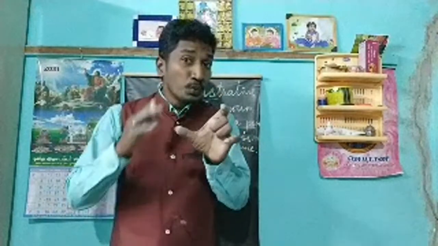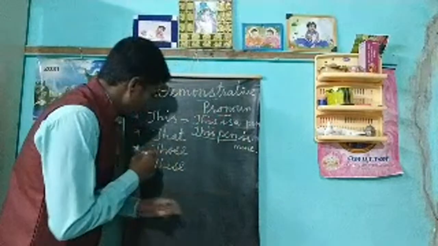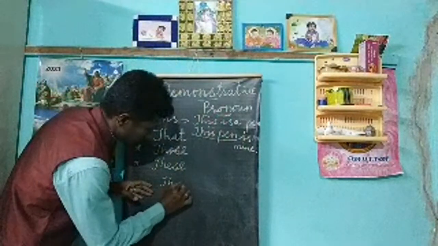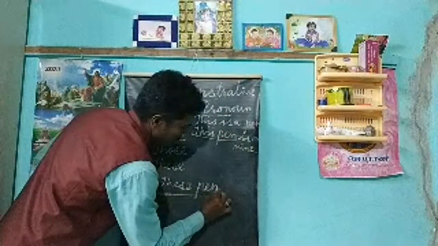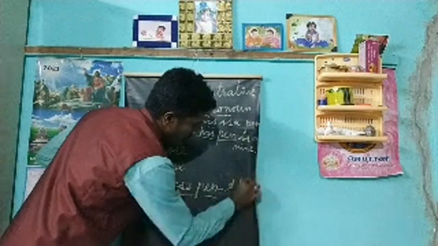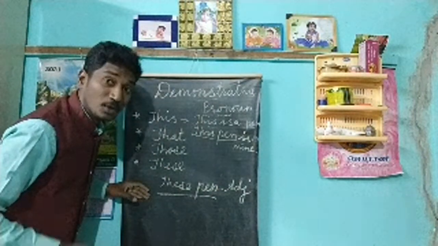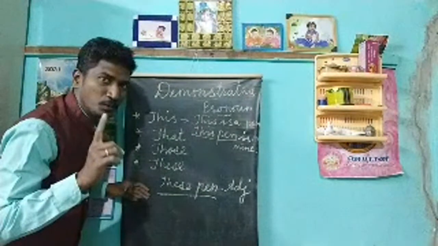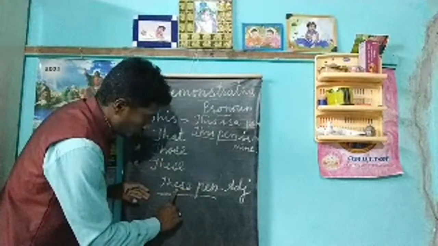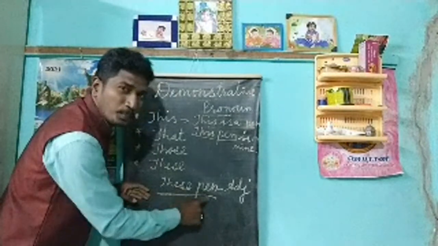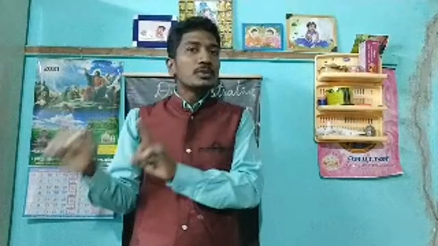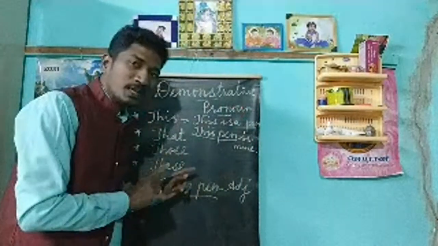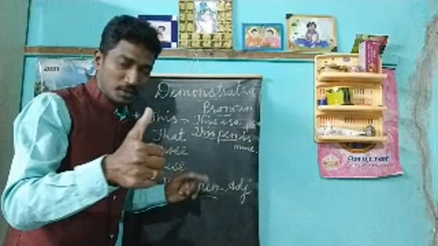So when we say these pen, this is an adjective. Okay, keep it in your mind so you don't get confused. When it is used with this demonstrative word and the word pen, then this is an adjective. These are pens. Those are bags. So when it stands at the end, then it becomes the pronoun. Done? Okay, good.